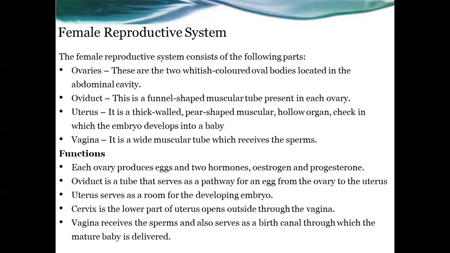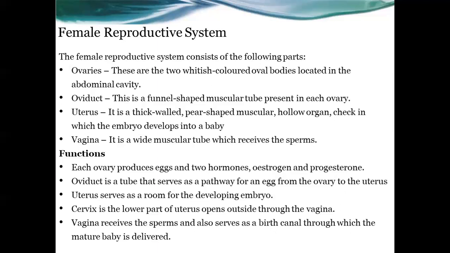And look at what the functions of each of these parts are. Function of the ovary: each ovary produces eggs and hormones also. Two kinds of hormones are produced, and the names of the hormones are estrogen and progesterone.